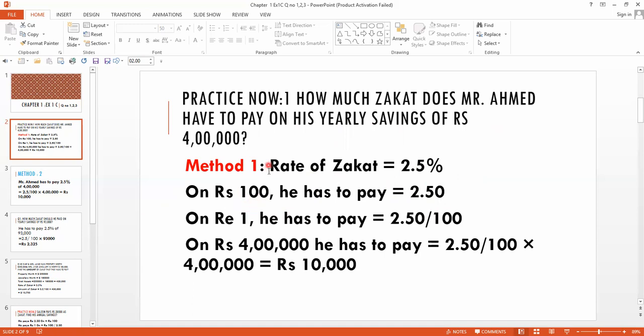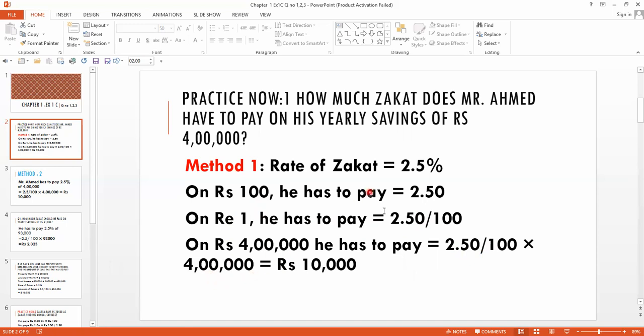So this information is written here for rupees 100. First we have to use the unitary method, then I have to use the formula method. Clear? According to the unitary method, on rupees 100, you have to pay rupees 2.50. And obviously for rupees 1, you have to pay 2.50 divided by 100. And then on rupees 4 lakh, you have to pay the same. First, you have to find the total amount of zakat paid on rupees 1, and then you have to multiply that ratio with that 4 lakh.